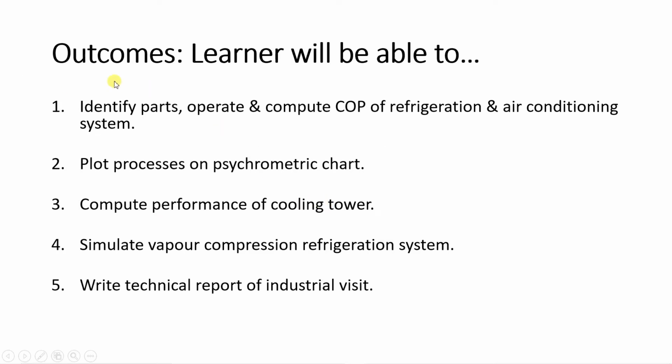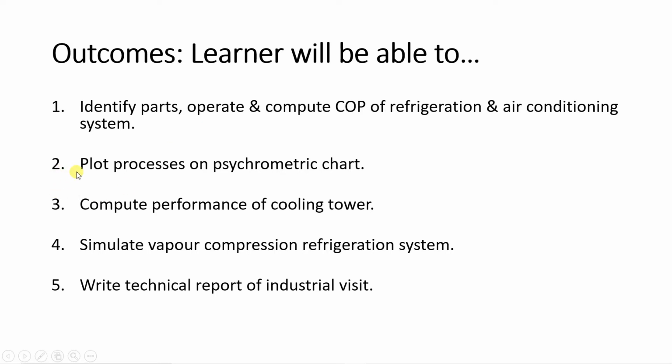Now course outcomes of the refrigeration and air conditioning lab. Students or learners will be able to identify parts. What are the different parts of that refrigerator or air conditioner? So students will be able to identify parts, operate and compute COP of refrigeration and air conditioning system.